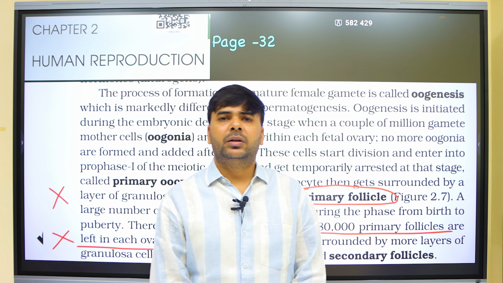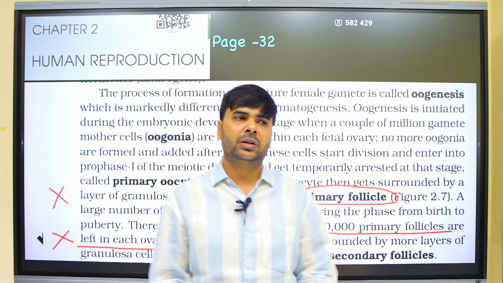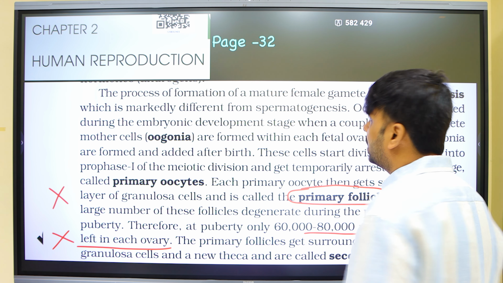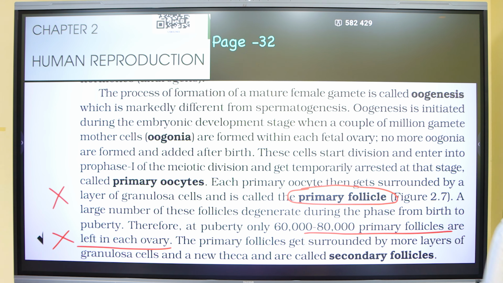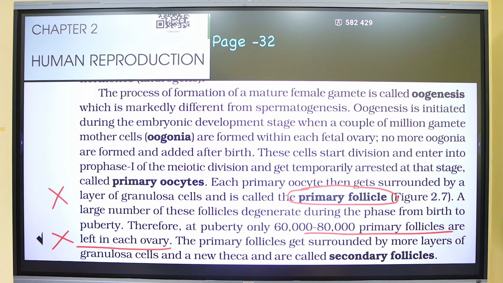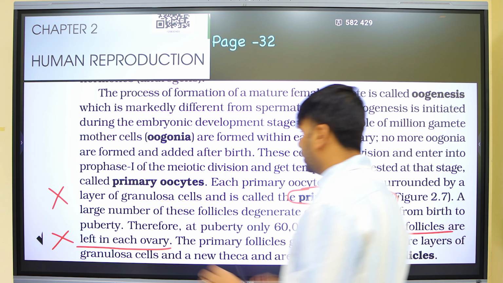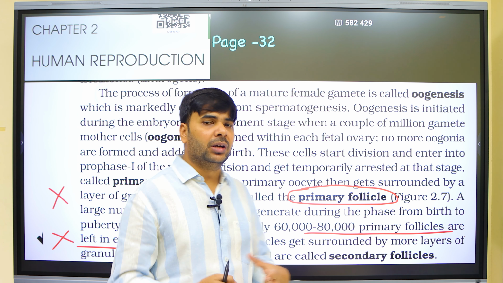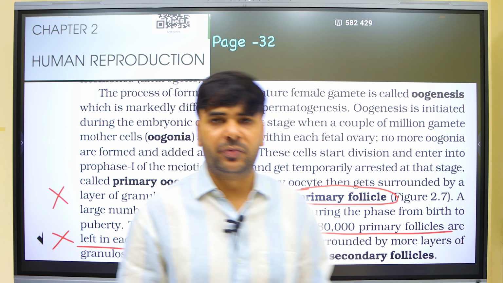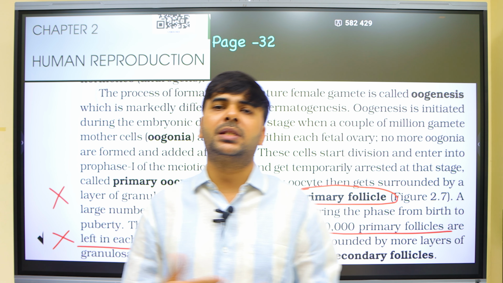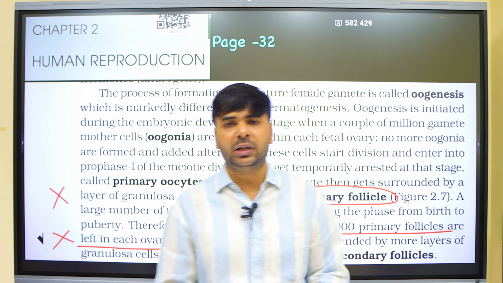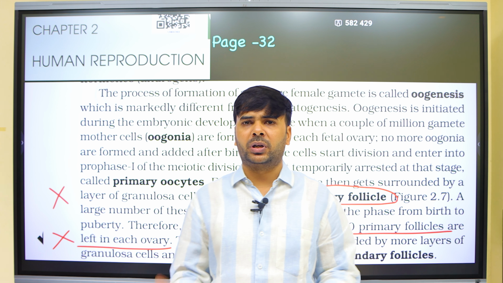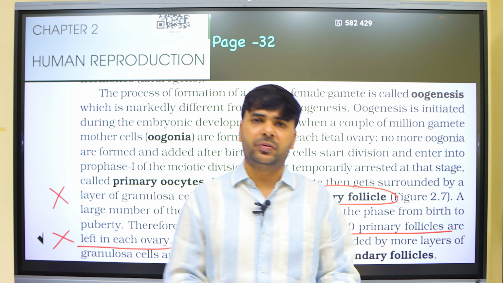So again, second part, human reproduction errors. First error here is related to oogenesis. Here in oogenesis, a few terms are mentioned. In folliculogenesis, when follicles develop, their stages are called primordial follicle, then primary follicle, secondary follicle, tertiary follicle, and quaternary follicle. Quaternary follicle is also called mature Graafian follicle.